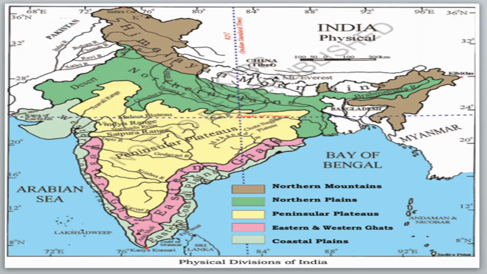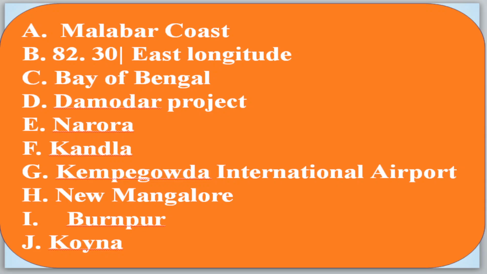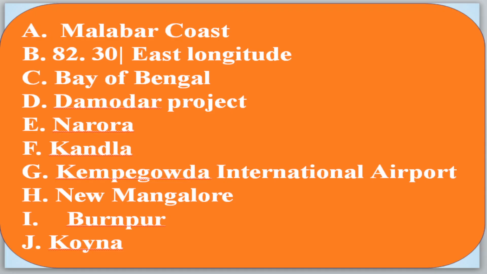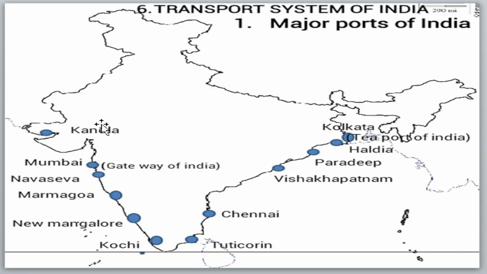Next point, Damodar Valley. Here it is, Damodar Valley River Project. Then move to the fifth one, Narora. Narora is an atomic power center. It is here. Then next is Kandla. Kandla is here in Gujarat. It is a port.